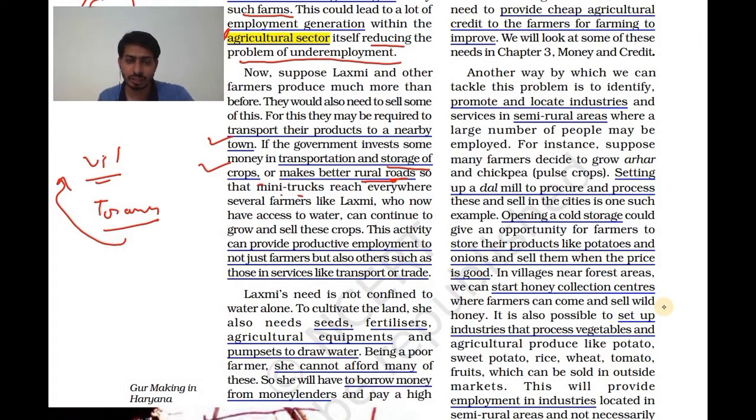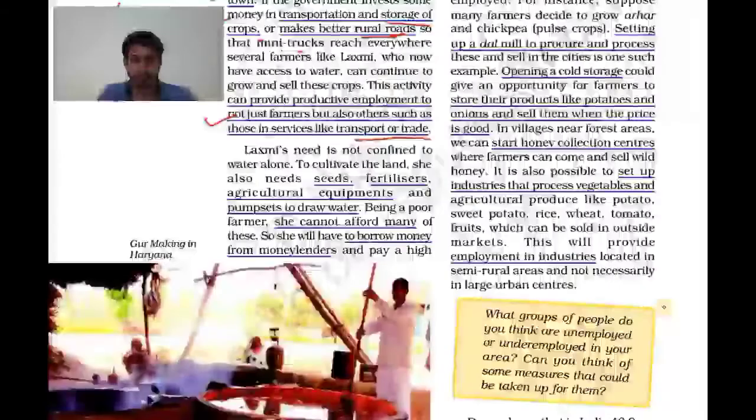So this activity can provide productive employment to not just farmers. Of course, farmers will be able to sell their product at a better price, but also others such as those in services like transport and trade. Of course, the people involved in transportation, trade, construction activities, and all these people will get benefit from this.